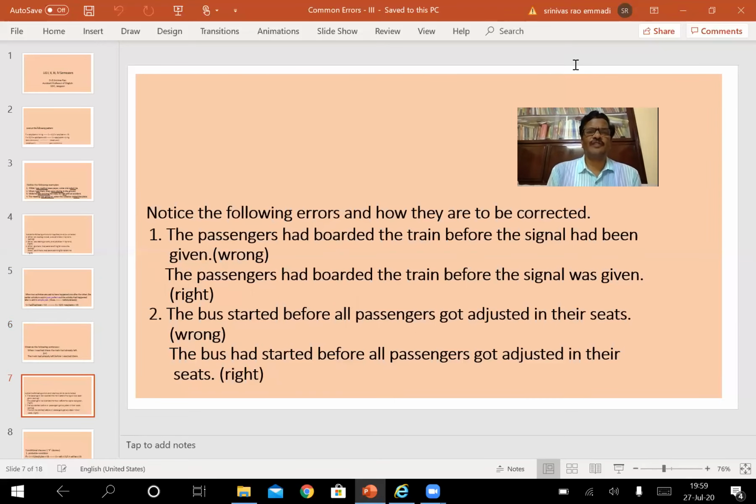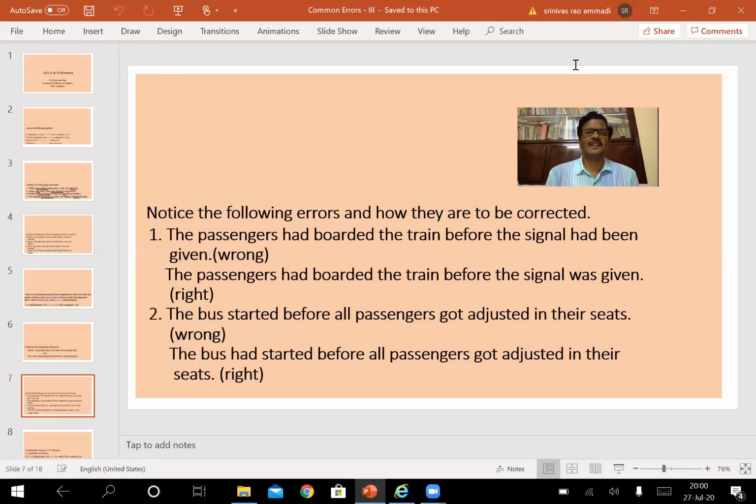Notice the following errors and how they are to be corrected. In continuation of my explanation of the previous pattern that I have shown in the previous slide, I have given you some examples here. The passengers had boarded the train before the signal had been given. Boarding of the passengers took place first and the signal was given later.